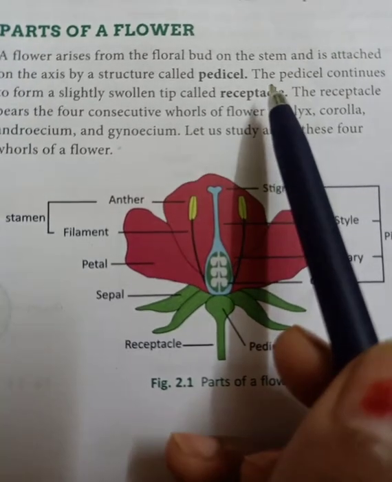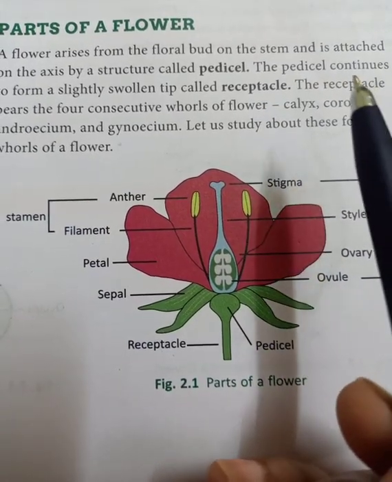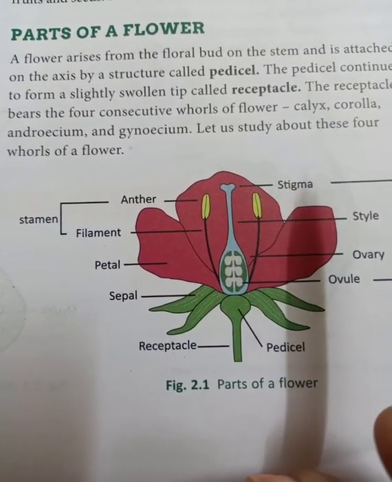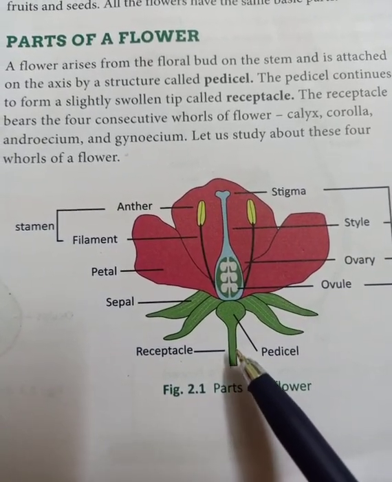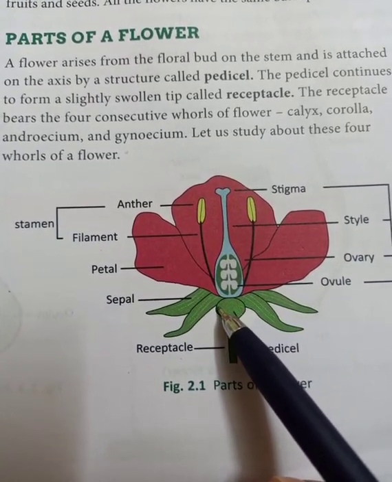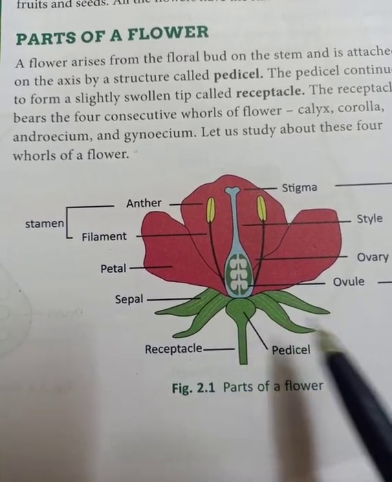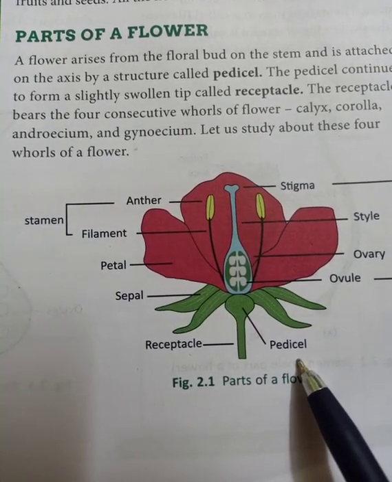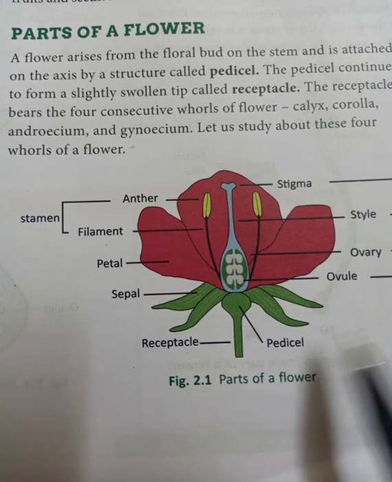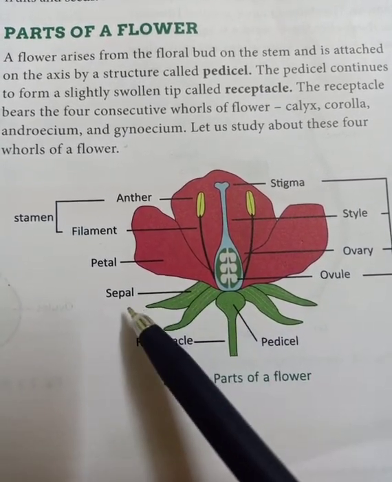Okay, or you can simply say the part of the flower from where we hold the flower is called its receptacle. Now you can see that the receptacle is extending and it forms a swollen part. Swollen means a little bigger. Swollen part, that is called pedicel. Okay. The green parts of this flower are called sepals.